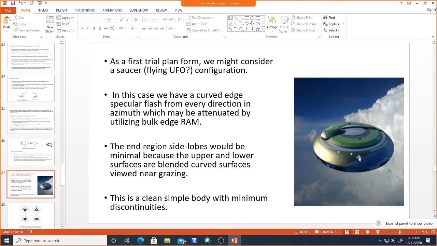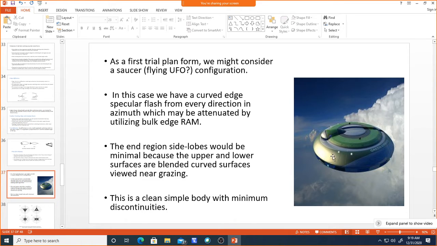So this is one of the flying saucers, which you can see here, how the shaping is happening. The shaping in the bottom as well as the top is similar. When we shape like this with a clean sheet of paper, it will not have much specular returns.